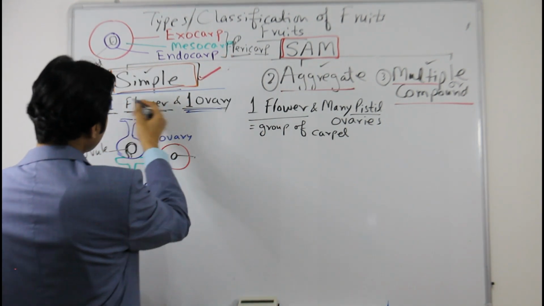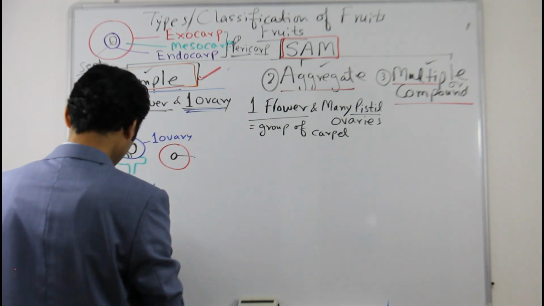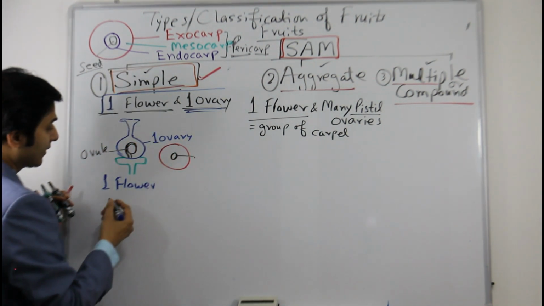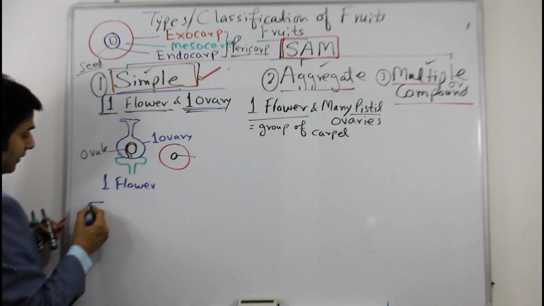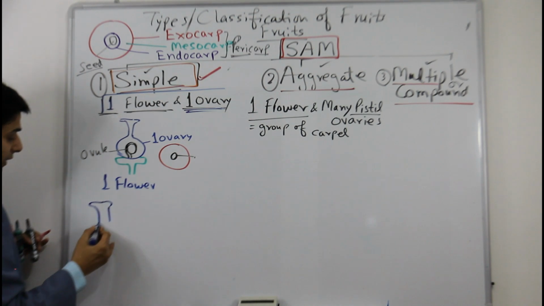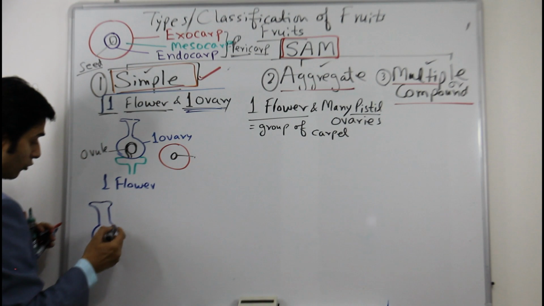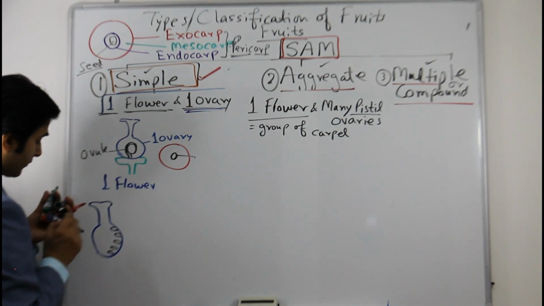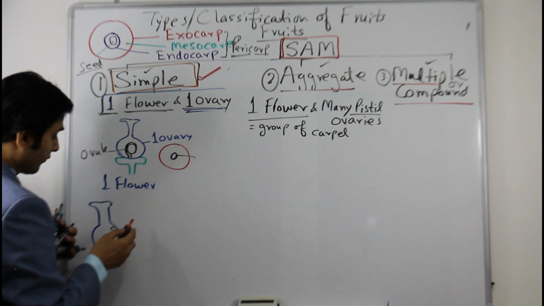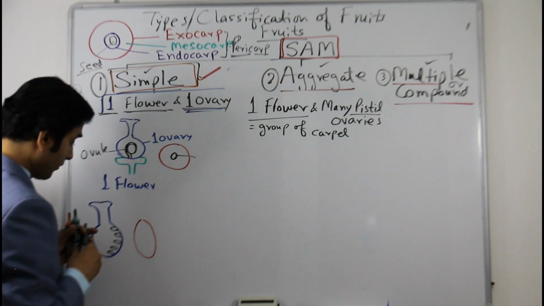We have seen that in the simple fruit, there is one flower and one ovary. It could be arranged like this, in one flower, one ovary. We have also seen that the second condition could be that it may have multiple ovules like this, and after fertilization, when it becomes the fruit, we may have multiple seeds.